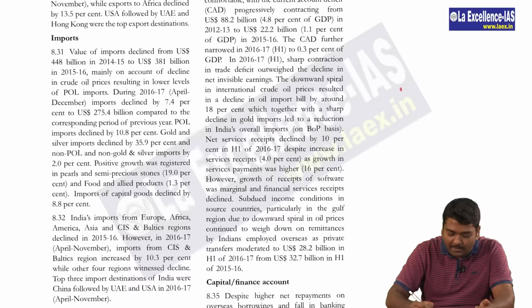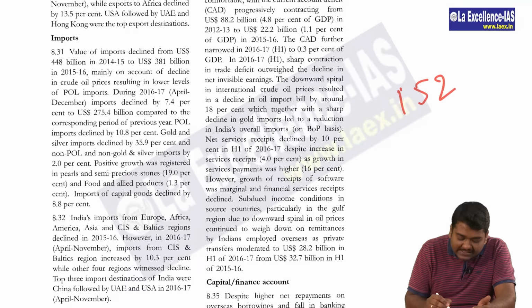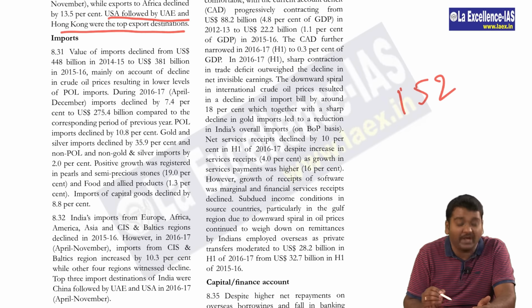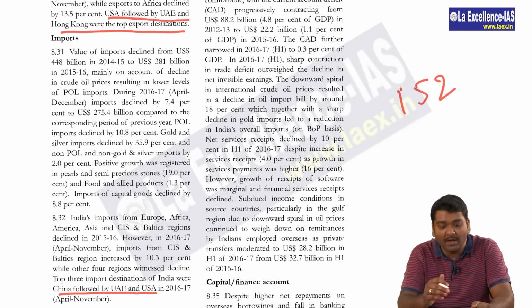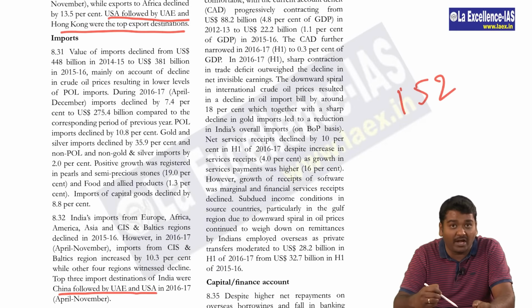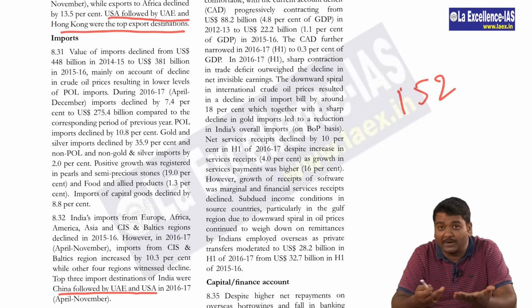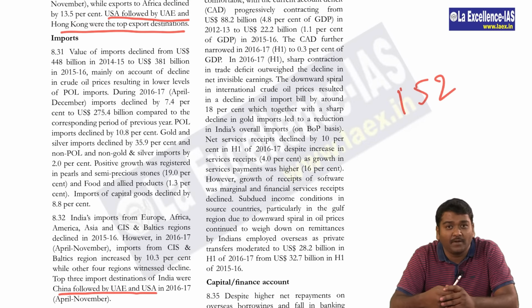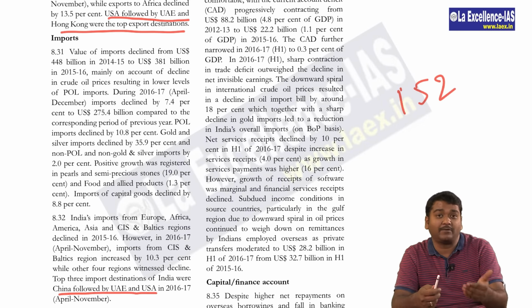Then see page number 152, where they talk about the imports and exports. They say USA followed by UAE and Hong Kong were the top export destinations. Imports, if you see, China followed by UAE and USA. Can you see UAE is second in both imports and exports? And the UAE prince also came for the Republic Day. So there is a high possibility that they may ask you a question about this.